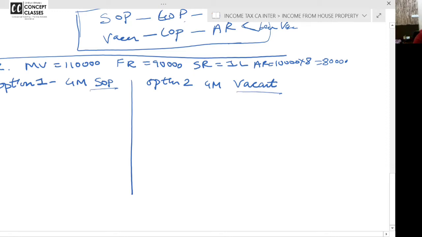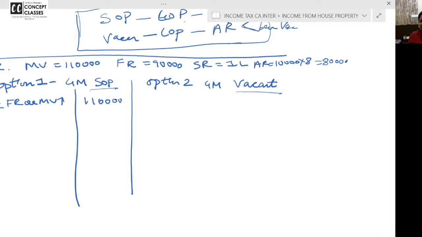Now work out the steps. Step 1, fair rent or municipal value, whichever is higher. Fair rent is 90,000, municipal value is 110, whichever is higher, 110. I'll clear all your doubts after this problem. Please pay attention to this problem, all of you. Fair rent and municipal value, whichever is higher, so 110.